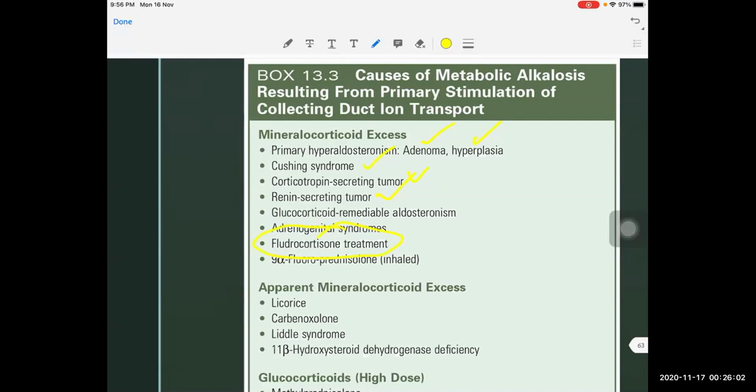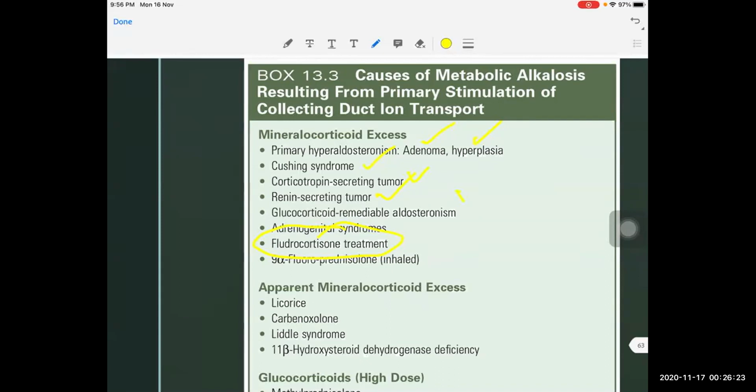Actually, past week in the IMCU, we had one patient, a 13 year old female. She is a known case of Addison's disease, and she was prescribed oral fludrocortisone. She presented with quadriparesis, and the cause of quadriparesis was severe hypokalemia.